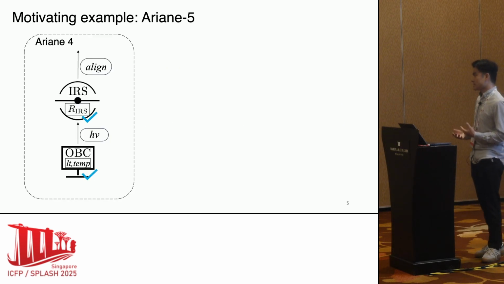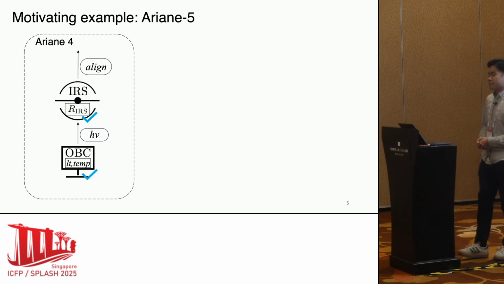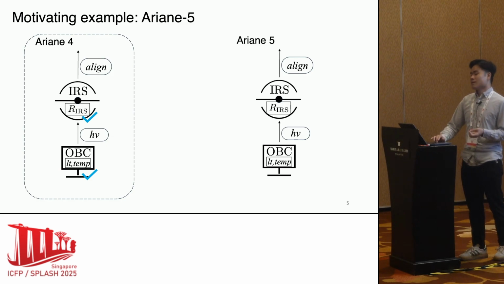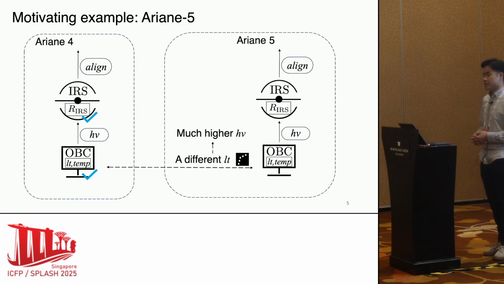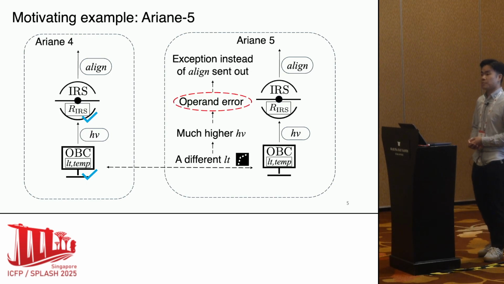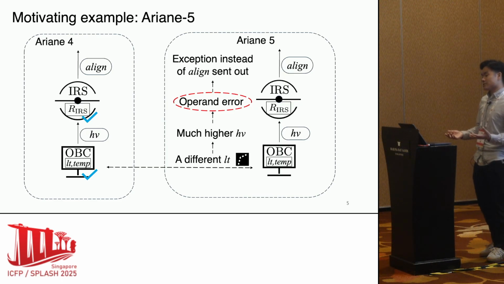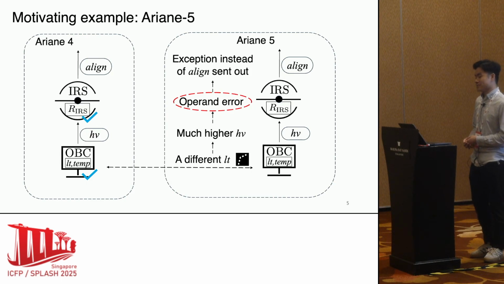These two components were tested to work well in Ariane 4. However, by assuming those testing results from Ariane 4 and directly reusing those components, the first flight of Ariane 5 failed. Ariane 5 has a different launch trajectory that results in a much higher HV. The HV cannot be stored in a 16-bit signed integer in IRS. An exception was sent out after an operand error happened in IRS. The exception was not handled properly, finally leading to the failure. The lesson is we should never treat under-approximated analyses as if they were analyzed under all possible conditions.